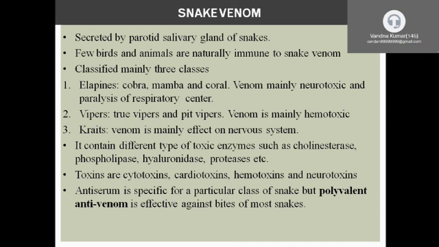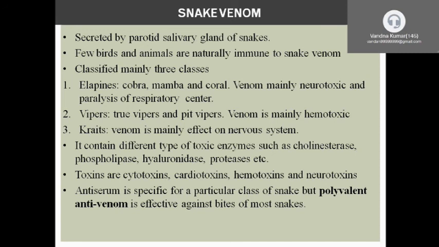Another small topic is snake venom. It is secreted by the parotid salivary glands of snakes. Snakes are classified mainly into 3 categories: elapids, vipers and kraits. The venom contains toxic enzymes and different toxins: cholinesterase, phospholipase, hyaluronidase.